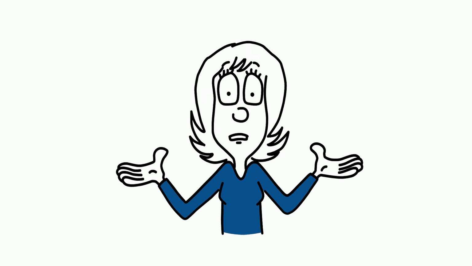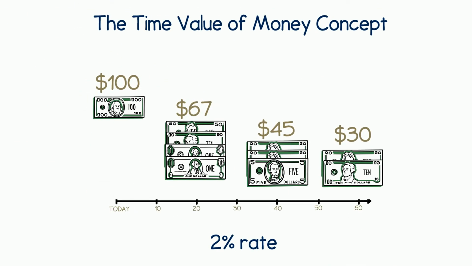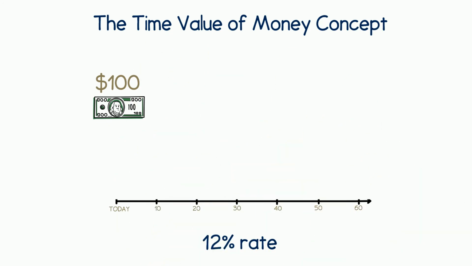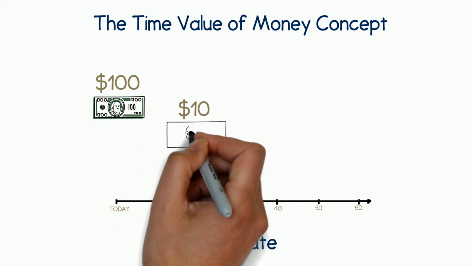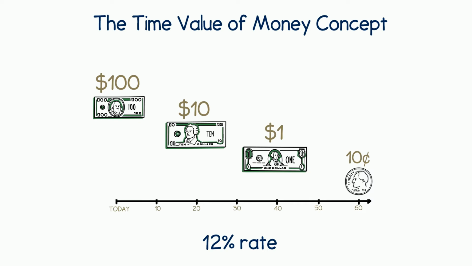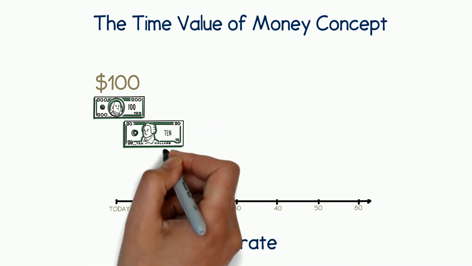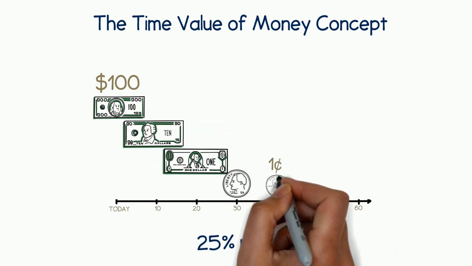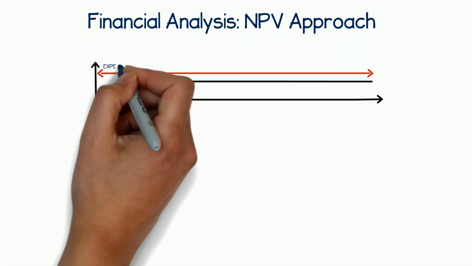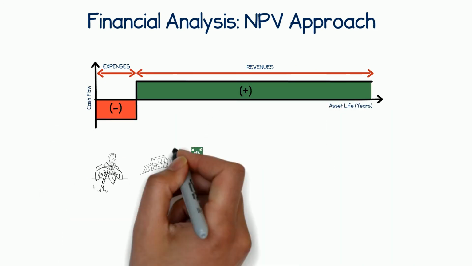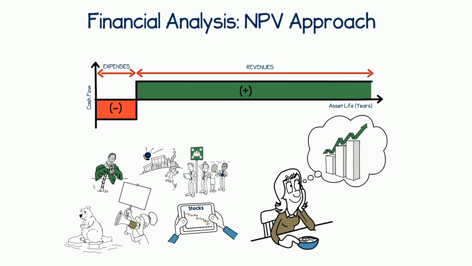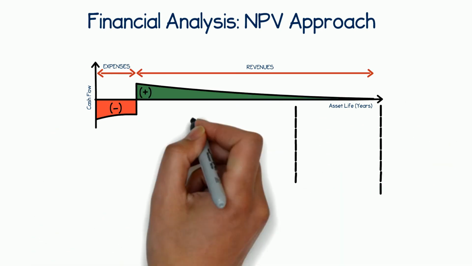Well, future values are sensitive to the discount rate, even at 2% as we saw previously. If we now use a discount rate of 12% to represent an investor's desired return, then $100 will be worth only $10 in 20 years' time, and only a dime in 60 years. For higher discount rates, the erosion of value is even more dramatic. Typical NPV analysis consists of estimating revenues and expenses, reviewing risks, but then selecting, not calculating, a discount rate. Future cash flows are then discounted using this rate.